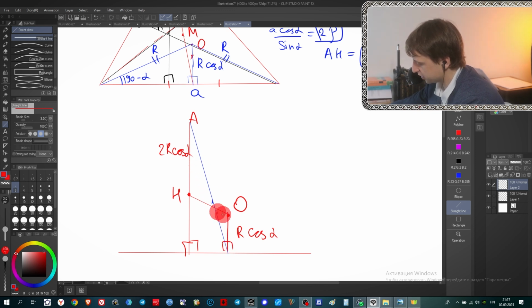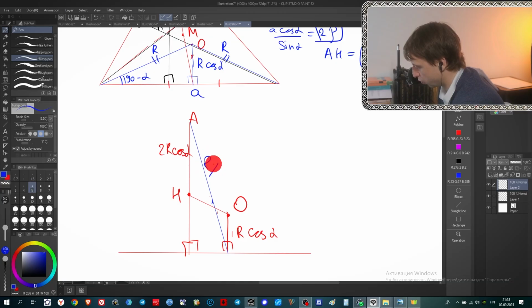These 2 triangles are similar. Moreover, this triangle is 2 times larger than this triangle. It means that their corresponding sides, for example, in front of this angle and in front of this angle, this one is 2 times larger than that one. So let's mark it. If this one is 2 times larger, then this is, for example, 2y, and this is y, and this is, for example, x, and this is 2x. And we got that this point divides our median with relation 2 to 1 from its vertex.